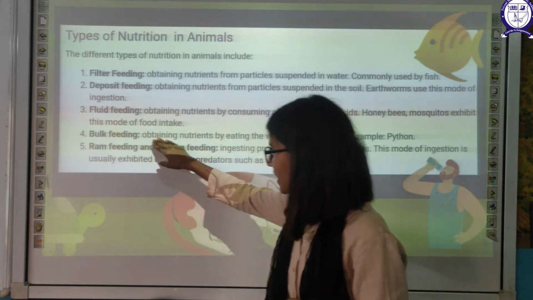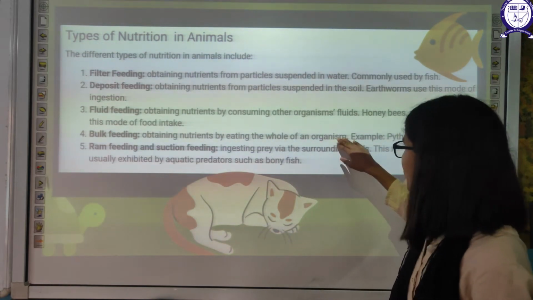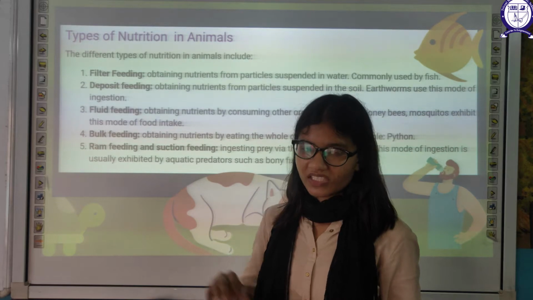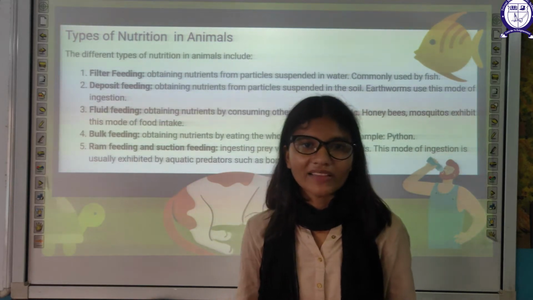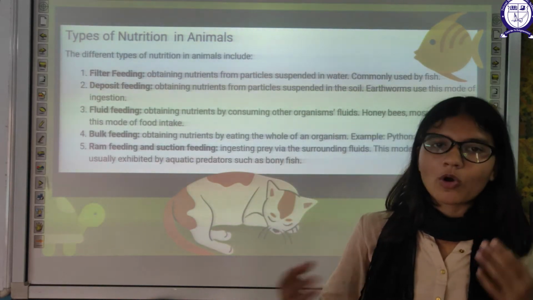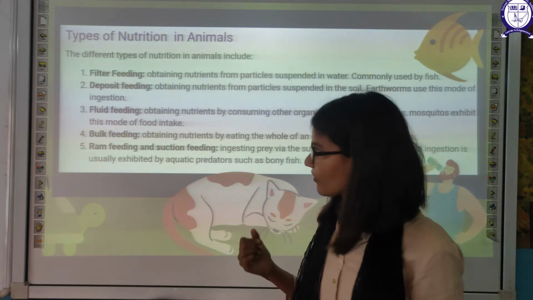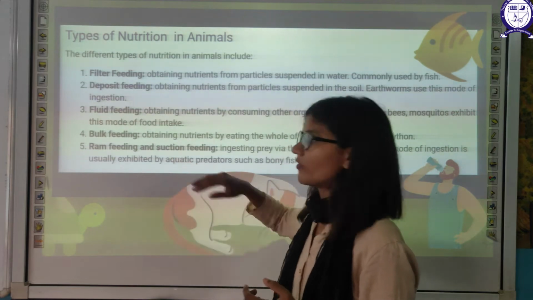Bulk feeding: obtaining nutrients by eating the whole of the organism altogether. This is known as bulk feeding. For example, a python, the snake, will eat the entire organism in one go. That is bulk feeding. Then there is ram feeding or suction feeding.